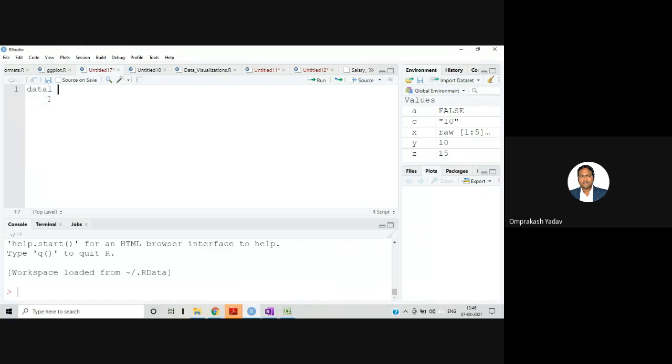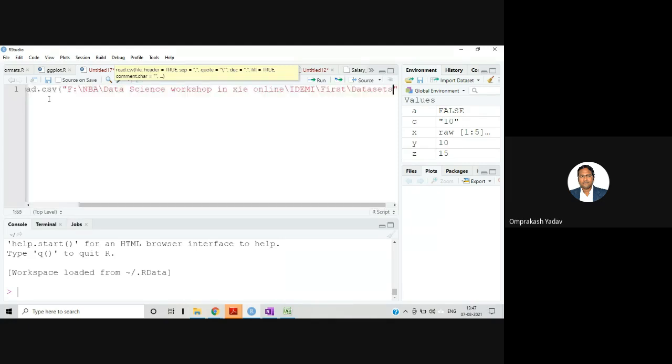Let's say I'm saying data one, and it's a CSV file, so we can say read.csv. I'll write the entire path, and I'll have to change the slashes, salary underscore data dot csv.